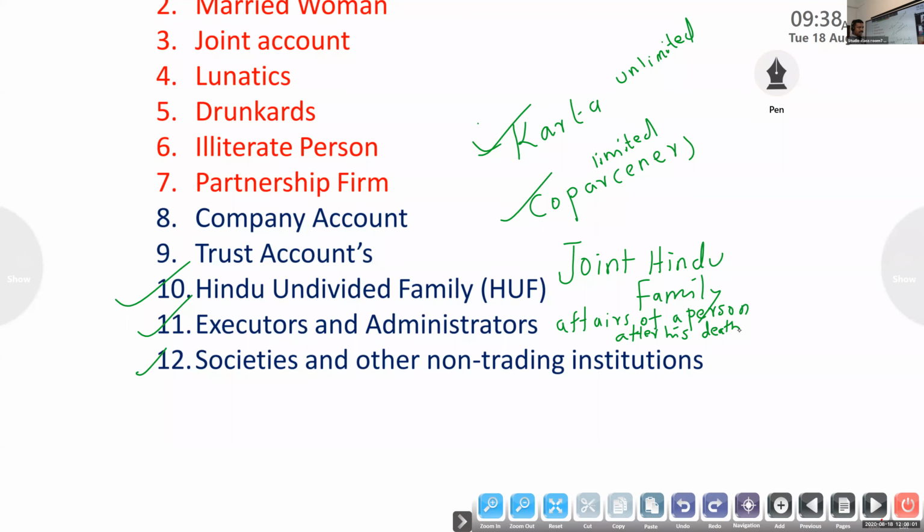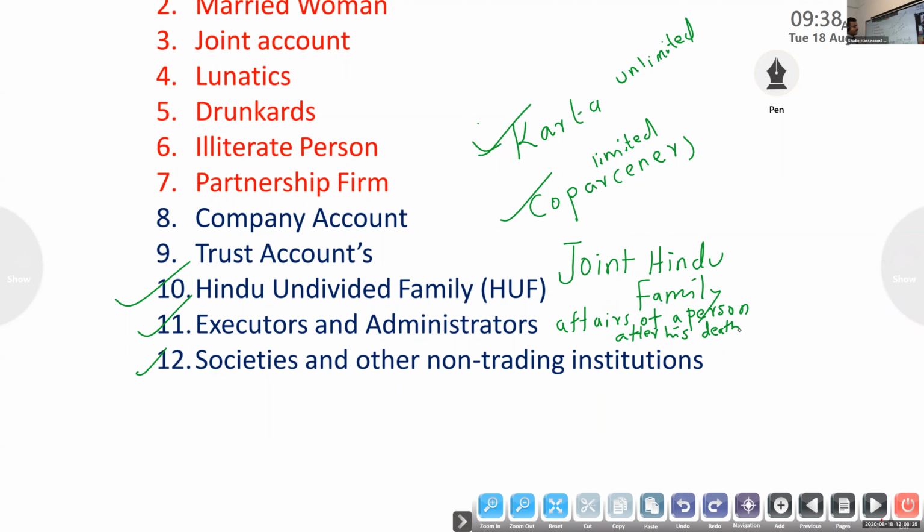Next, the banker's main aim is to protect the money of the deceased. So they should not transfer money from the deceased's account to the personal account of the executors and administrators. After death we have to stop payment from this account.